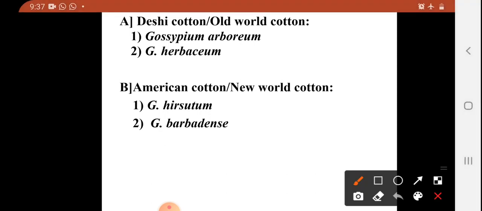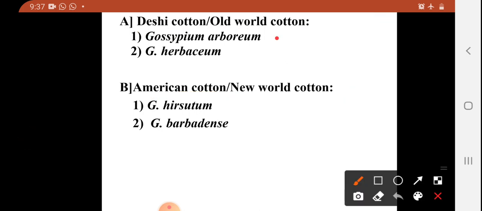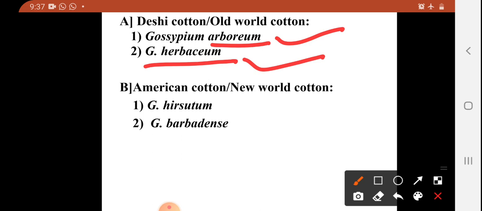These species are divided into two major types. Deshi cotton, which is called old world cotton, and American cotton, that is new world cotton. In Deshi cotton, two species are included: one is Gossypium arboreum, and Gossypium herbaceum is the next one. And in American cotton, Gossypium hirsutum and Gossypium barbadense. These are the two species of American cotton.